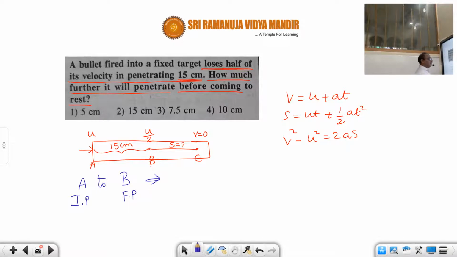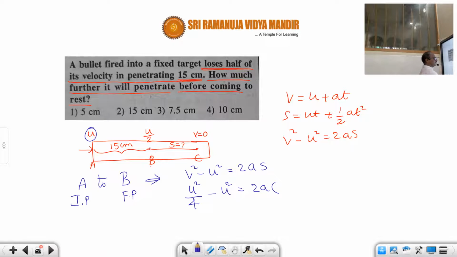So v at B equals u by 2, that is u square divided by 4, minus the initial velocity u at A, that is u square, equals 2 into a into s.